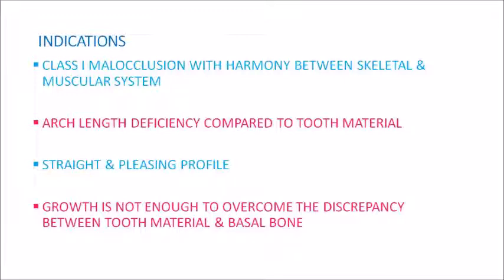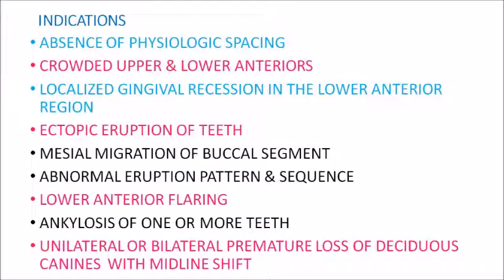The third one is arch length deficiency compared to tooth material, and the fourth one is that the growth is not enough to overcome the discrepancy between the tooth material and basal bone. So the four major indications are: a class 1 malocclusion with a harmonious skeletal and muscular system, a straight pleasing profile, an arch length deficiency compared to the tooth material, and growth not enough to overcome this arch length deficiency. So we have seen the four major indications for serial extraction.